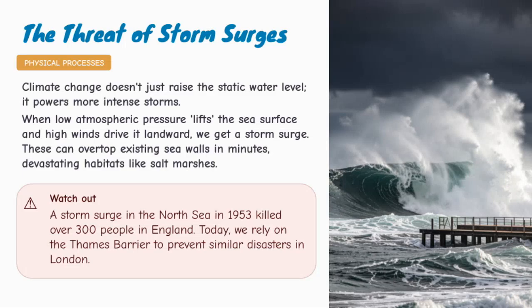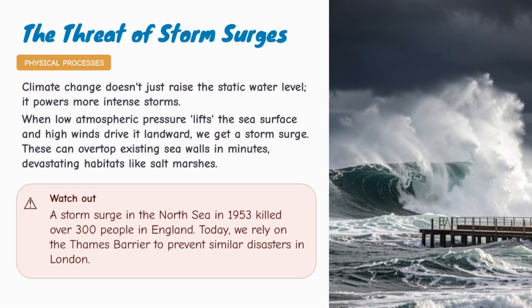Now let's look at storm surges. Climate change does not just raise the normal sea level. It can also make some coastal hazards more dangerous by increasing the energy in weather systems. A storm surge happens when sea level temporarily rises because of low pressure and strong winds. Low atmospheric pressure can cause the sea surface to rise slightly. At the same time, strong winds can push seawater towards the coast. If this happens during a high tide, especially a spring tide, the water level can become extremely dangerous. Storm surges can overtop sea walls and flood coastal areas very quickly.